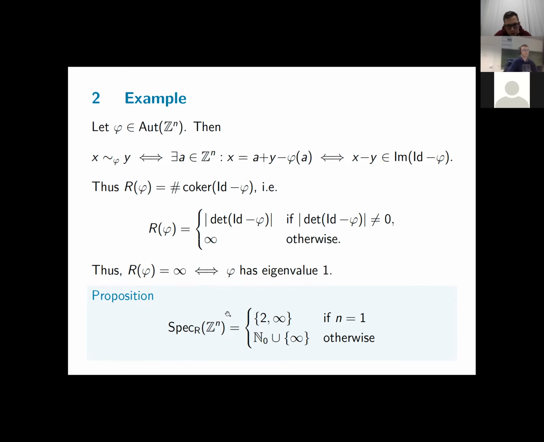And for the sake of completeness, I've put here the Reidemeister spectrum of free abelian groups, since free abelian groups are special cases of right-angled Artin groups.